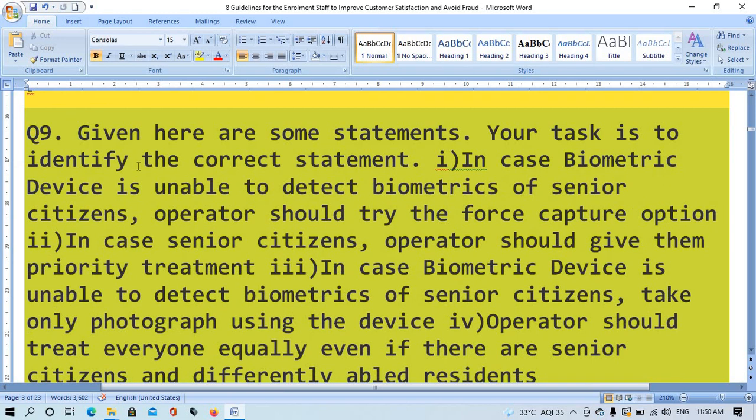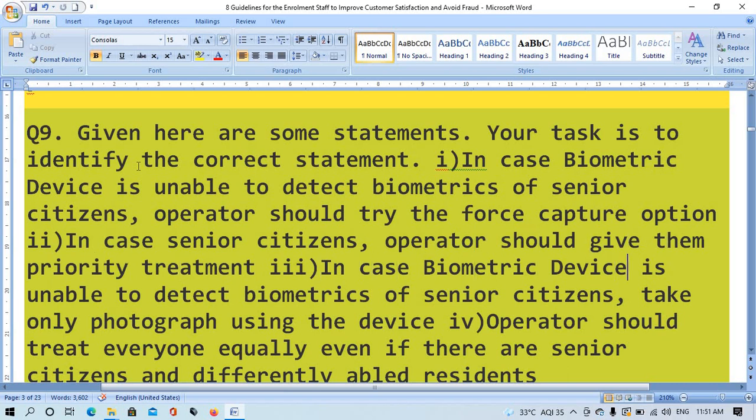Question number 9. Given here are some statements. Your task is to identify the correct statement. 1. In case biometric devices are unable to detect biometrics of senior citizens, operator should try the force capture option. 2. In case of senior citizens, operator should give them priority treatment. 3.